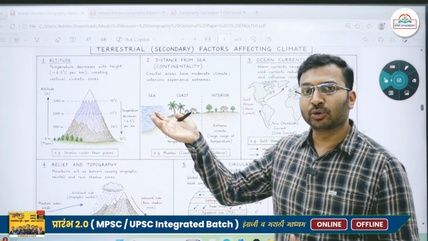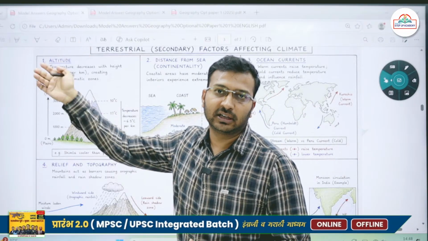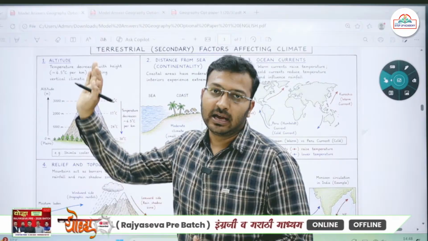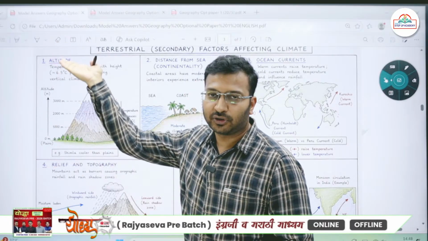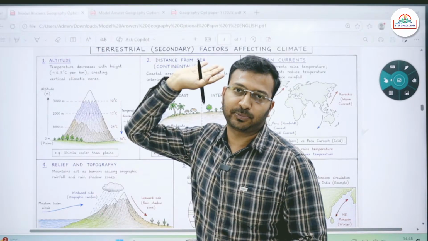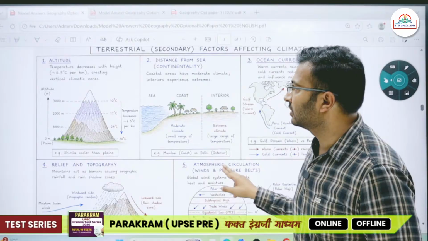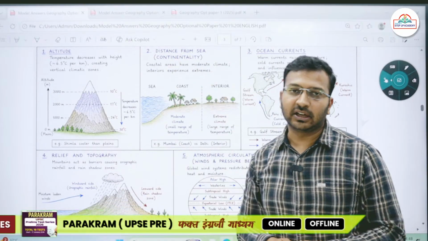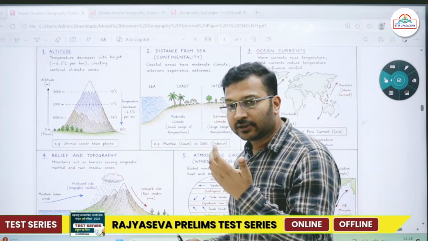We know that with increasing height the temperature goes on decreasing, that is called the normal lapse rate. So for every 1 kilometer that you rise from the surface of the earth, the temperature decreases by 6.5 degrees Celsius. So altitude is one such factor. Then distance from sea, the continentality effect we have seen in our regular classes. There is an effect of continentality.